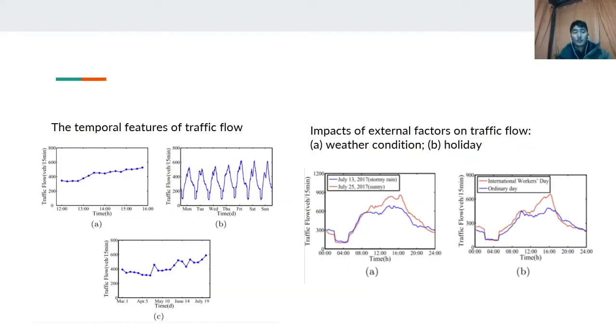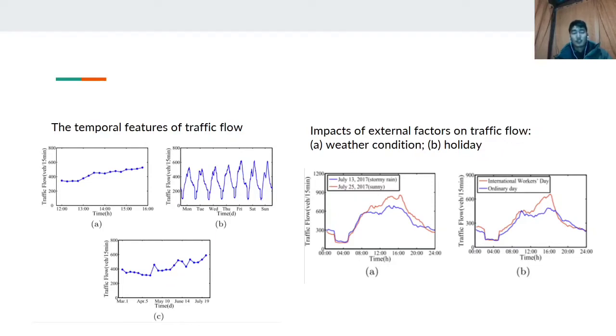Now, let's talk about some graphs. Figure A shows the one-day traffic flow from 12 p.m. to 4 p.m. at a time interval of 15 minutes. Graph B shows the traffic flow over 1 week, and it also shows the daily periodicity.